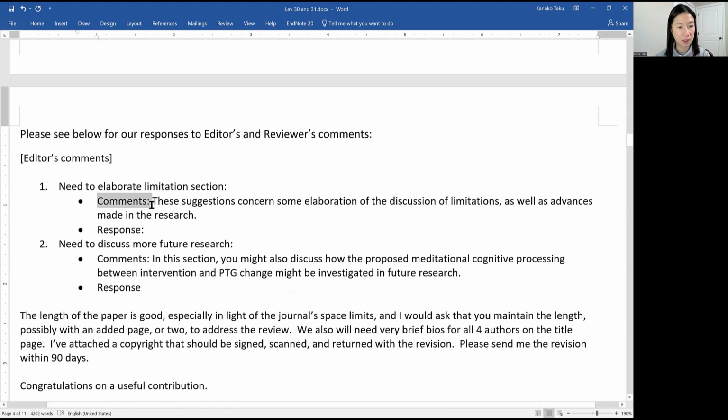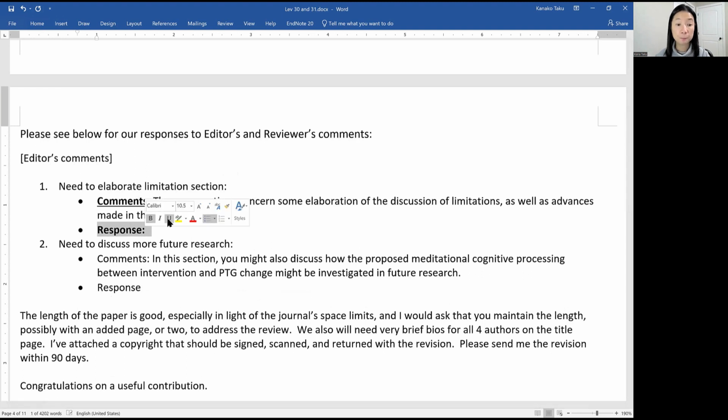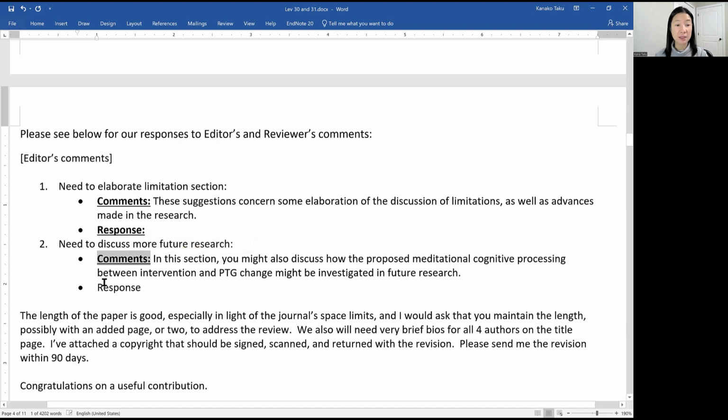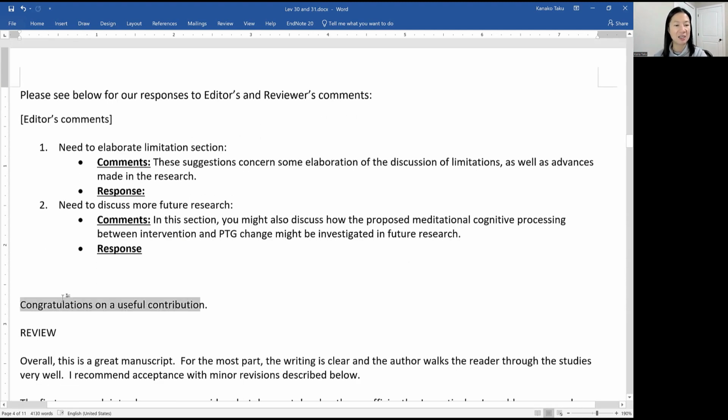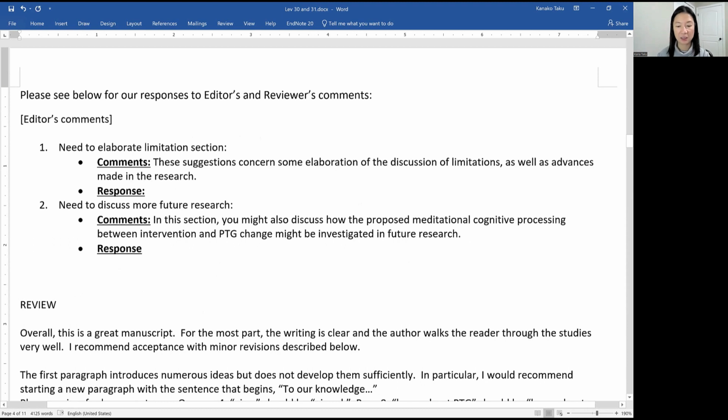And then sometimes I make it super clear, and then I will know, because after this, I am actually going to change my manuscript. So I don't want to take too much time, but at the same time, I want to make my response letter as thorough as possible. So everything is good, I just have to get it done within 90 days. So that's done. And then here, I'm going to put reviewer one's comments. And I'm going to do the same thing.